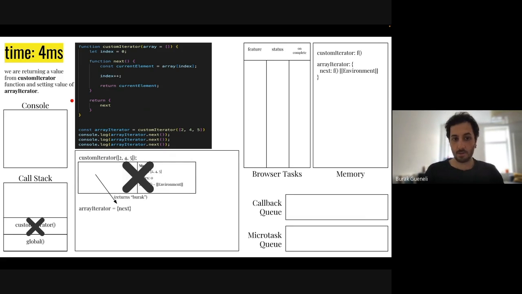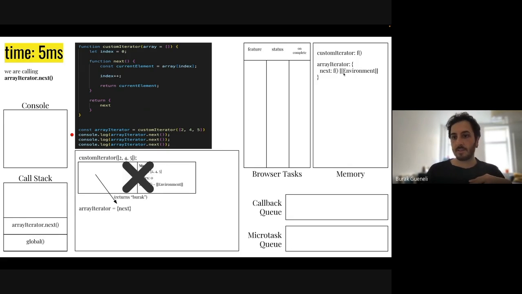We are not removing all of those, but we cannot reach it anymore. We can reach it, but I will show you in a second. We cannot reach it in a normal way since it's being garbage collected, and this execution context is completely gone. Now we will return this next value, and we will assign it to the array iterator. And the array iterator's value will be next.